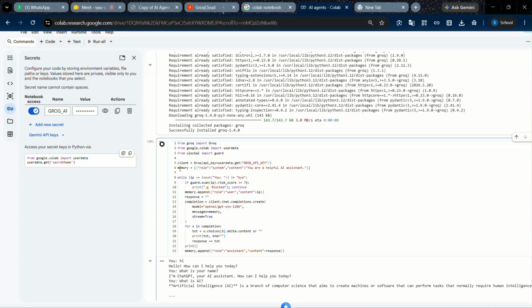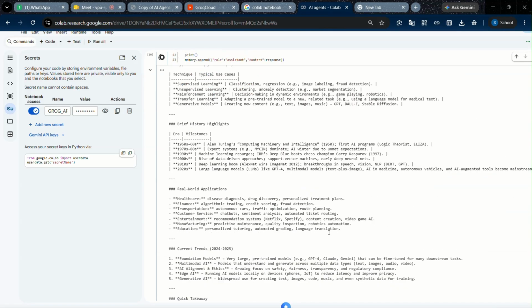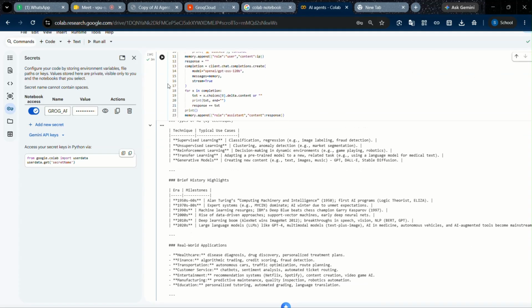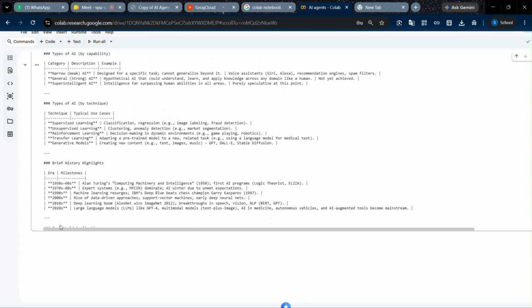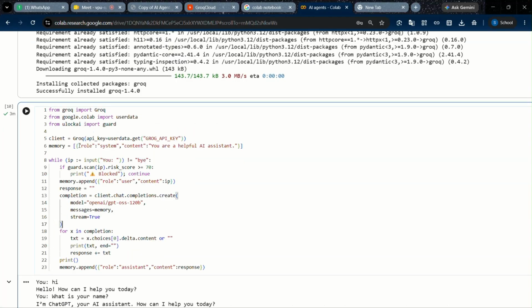In memory, we have to specify the system's role. Based on that role, it will act and give the response to the user. This is the Python line: if the input is not bye, then the program will not be terminated. If the input is bye, the code running will be stopped and the agent will be stopped. This is the code of a simple agent. We can use this for a chatbot.